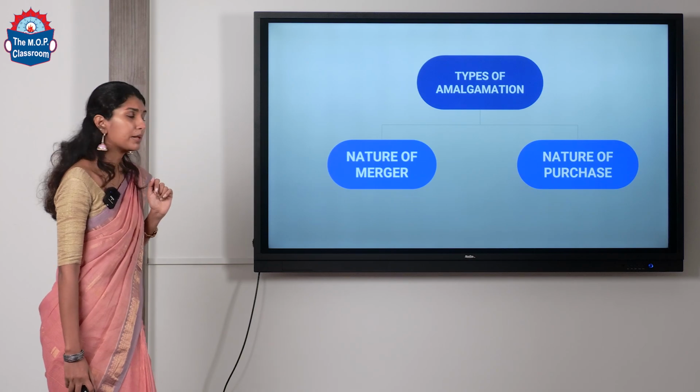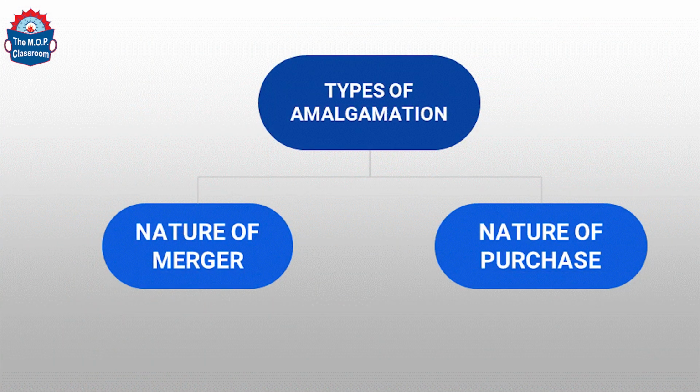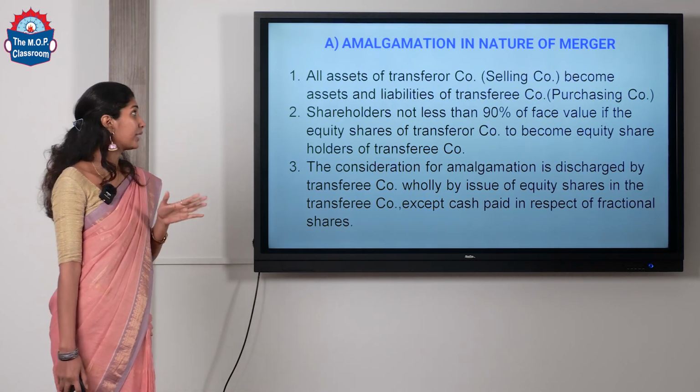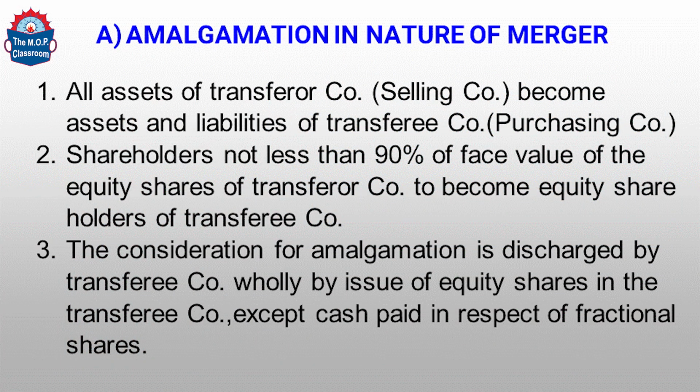Okay. Now coming to the types of amalgamation. There are two types of amalgamation. One is nature of merger and another one is nature of purchase. So there are few conditions under nature of merger. There are 5 conditions under amalgamation in nature of merger. If these conditions are satisfied only, it will be called as amalgamation in nature of merger. Okay, so we'll just go through what all are these conditions. All assets and liabilities of the transferor company, that means the selling company, should become the assets and liabilities of the transferee company. Transferee company is the purchasing company.